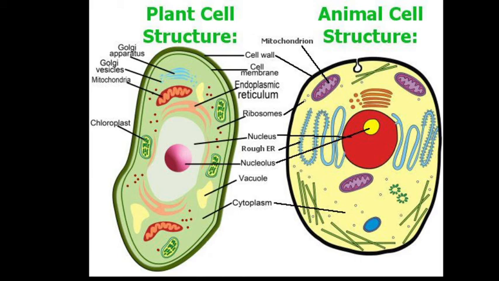Okay, if we write four differences between plant cell and animal cell, the first difference is that a plant cell possesses a cell wall, but an animal cell does not possess any cell wall. Okay, the second most important difference is that plant cells have chloroplast, but animal cells do not possess any chloroplast. Okay, third, plant cells possess a large vacuole, as you have seen in the diagram, and animal cells have many small vacuoles. Okay, fourth, higher plants do not possess centriole, but animal cells do contain centriole. What is centriole? Centriole helps in the development of spindle fibers in cell division, and is present in animal cells.